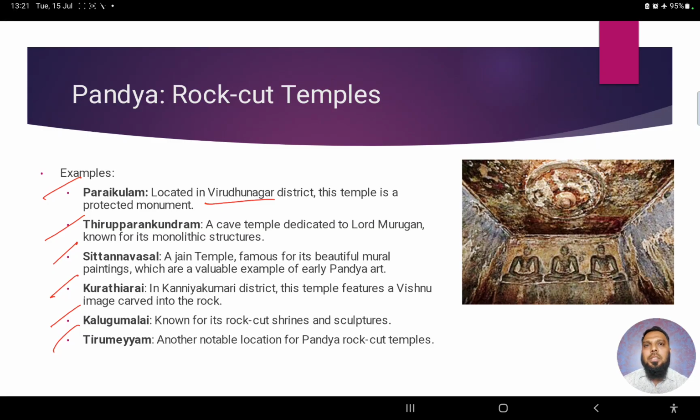And each of these temples has some unique features. This one is dedicated to Lord Murugan. Again, this temple is basically a Jain temple, right? It also has, you can say, beautiful mural paintings, as you can see in the picture, right? Again, this one features a Vishnu image carved into the rock. So these have various unique features of their own.